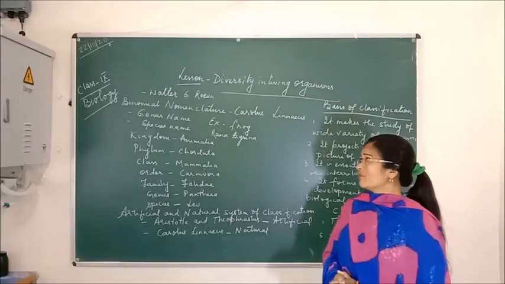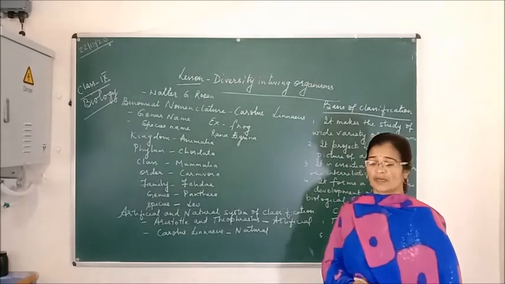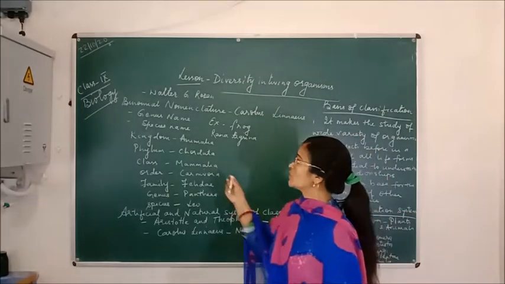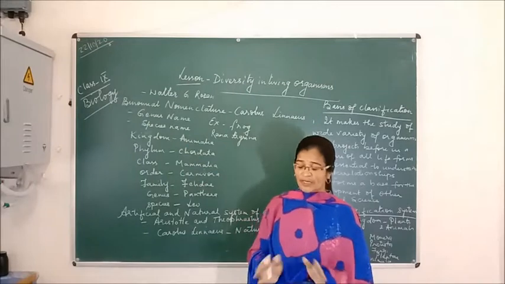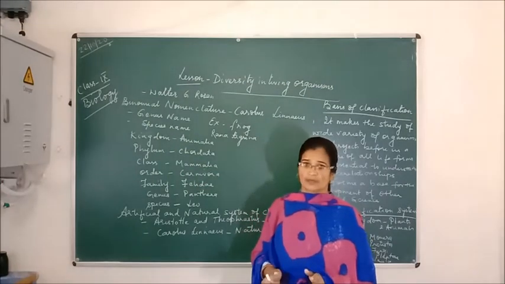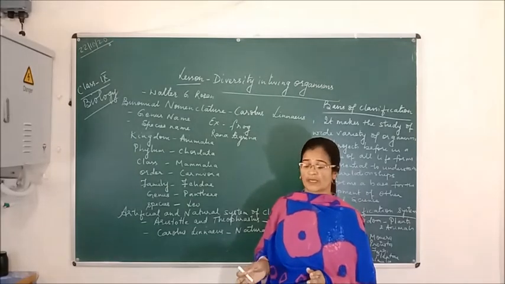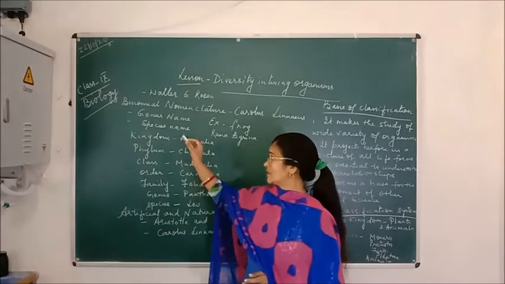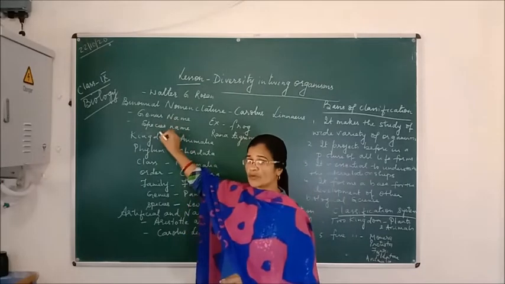Now, first we'll study binomial nomenclature, how the organisms are named. Binomial nomenclature means bi means two and nomial means naming. So all living organisms, whether plant or animal, are given two names, and that's why it is called binomial nomenclature. The first name is the genus name, and the second is the species name.